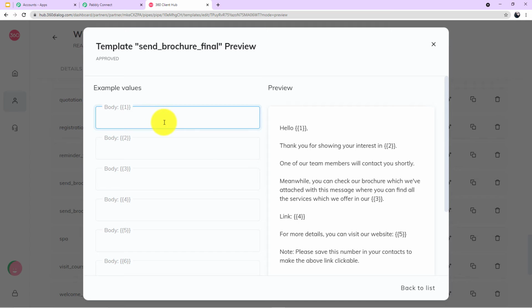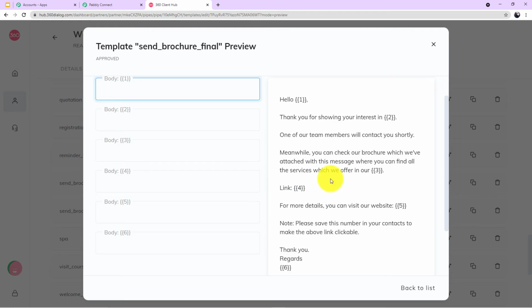So let me show it to you how it works. As soon as I enter the name of my customer in body field 1, automatically the number will change to its value which we have entered. So this is just an example I'm showing to you. Same goes with body fields 2, 3, 4, 5, 6. So we will enter the details accordingly.